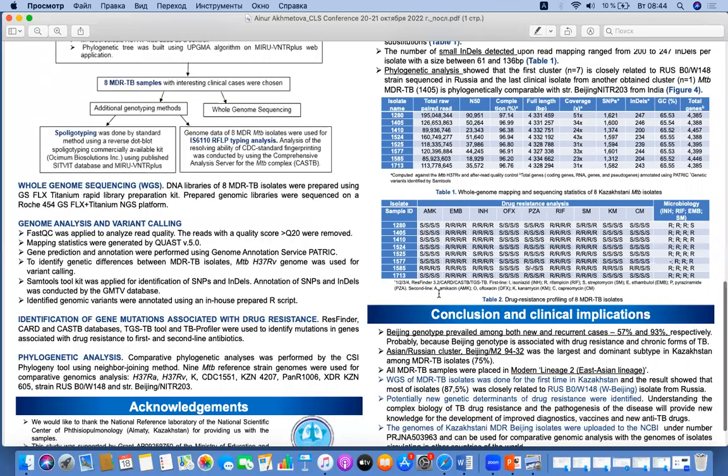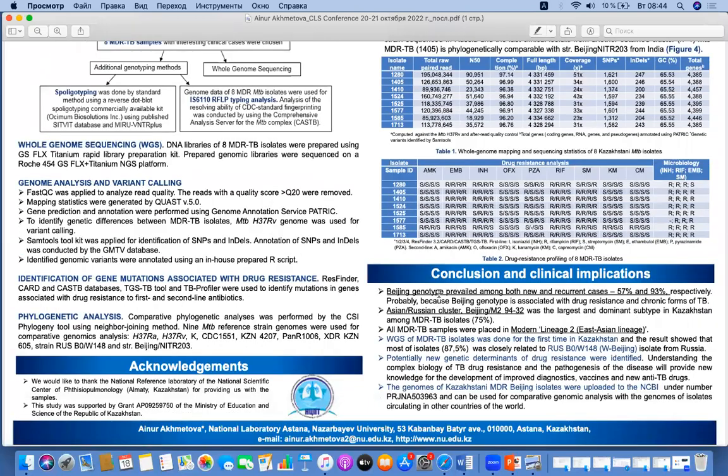And in conclusion, Beijing genotype prevailed among both new and recurrent cases in our study, probably because Beijing genotype is associated with drug resistance and chronic forms of TB. As I mentioned above, the Asian Russian cluster was the largest and dominant subtype in Kazakhstan among MDR-TB isolates.